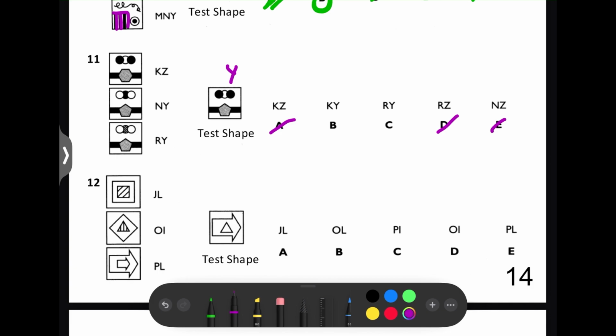Now let's look at the first letters. They're all different, K, N, and R. What they also have that is different is these circles, the colour of them. In the test shape, we've got a black circle, then two black circles overlapping a white one, like this, which matches this one. And the first letter here was a K, so it's going to be KY, so the answer is B. Next question.